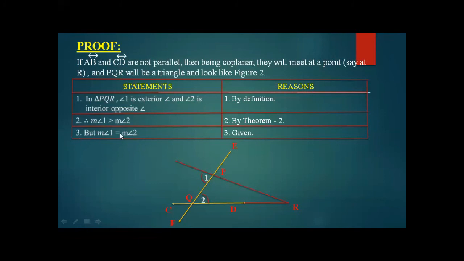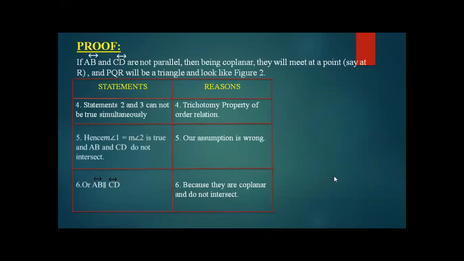But angle 1 equals angle 2, which is given, because the theorem says that two vertically opposite angles are congruent. So now moving forward, statements 2 and 3 cannot be true simultaneously. What does it mean?